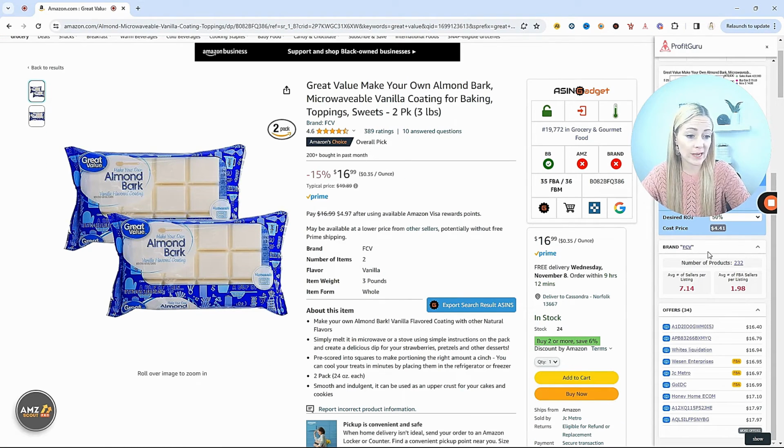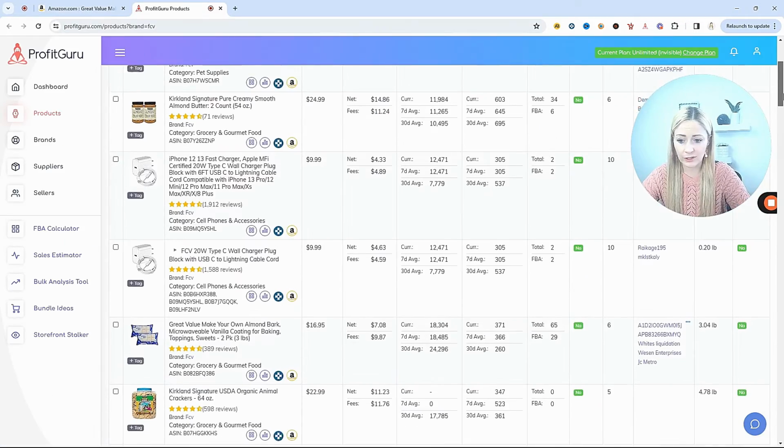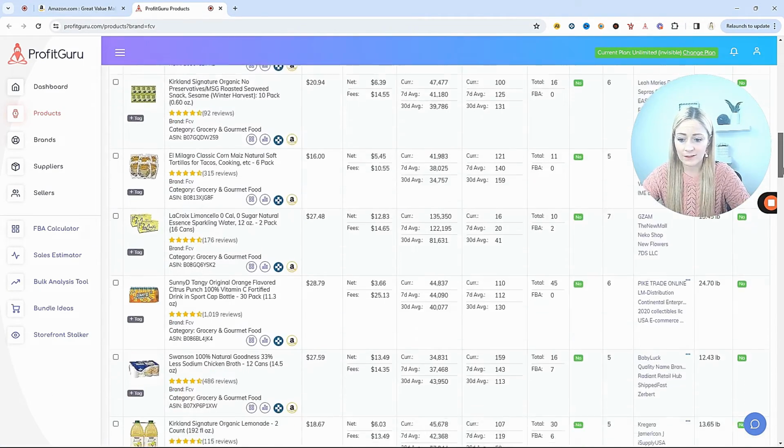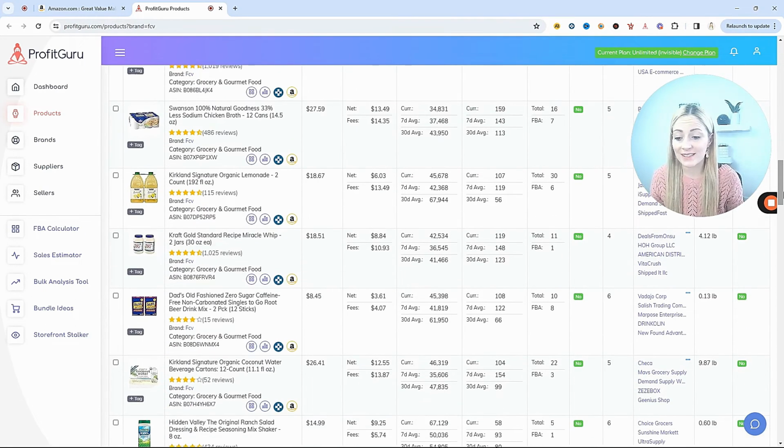Now let's check out this brand and see what they have listed. We have Kirkland, Great Value, Sunny D, Swanson. So this brand is definitely an arbitrage seller, and there are possibly a lot of really good leads here. And on each of these listings, I can see all of the sellers that are selling those products. So not only are all of these product listings right here leads for me, they are also rabbit trails because now I have all of these different sellers that I can go in and look at their storefronts and see what I can duplicate. The Chrome extension is so powerful doing this method, and you're going to have an unlimited amount of leads and possible products to sell at your fingertips.